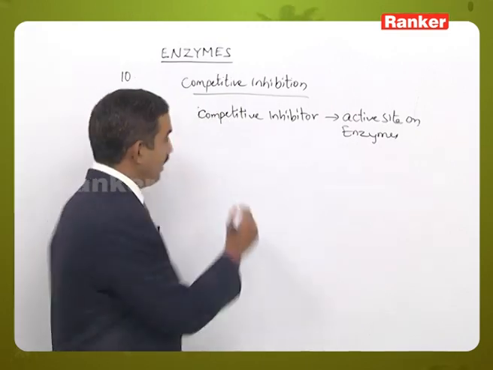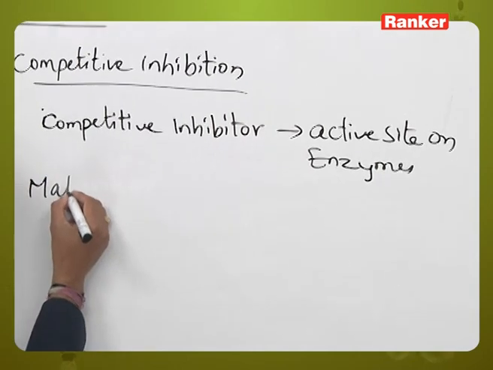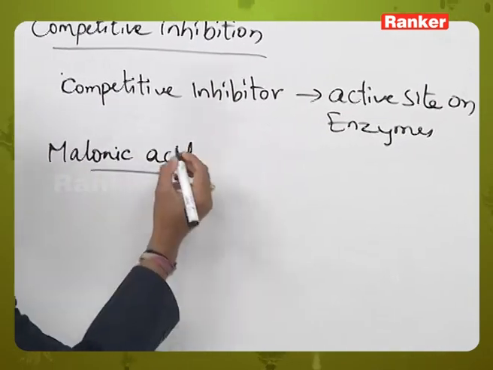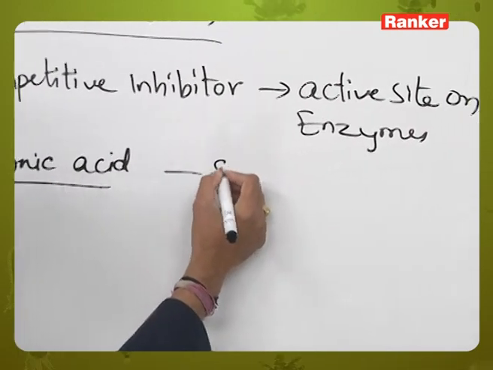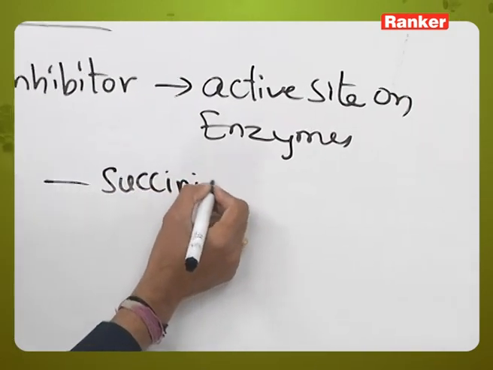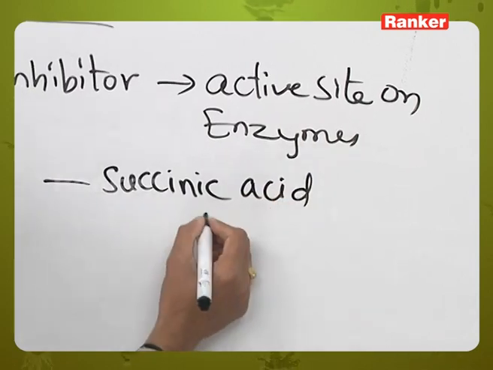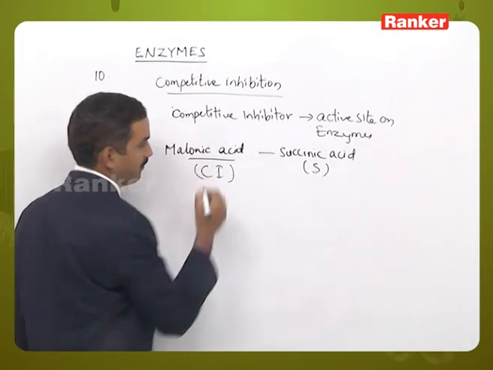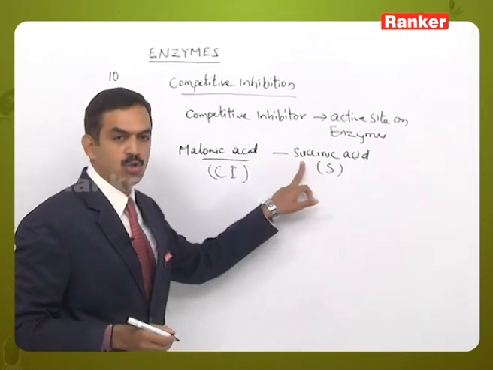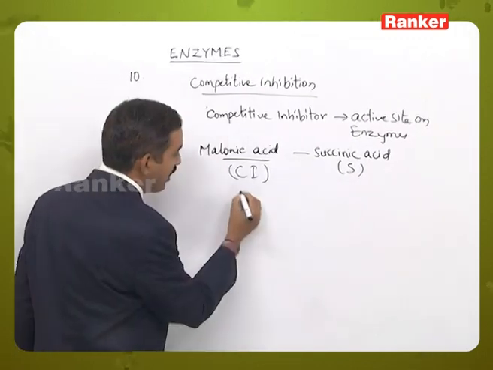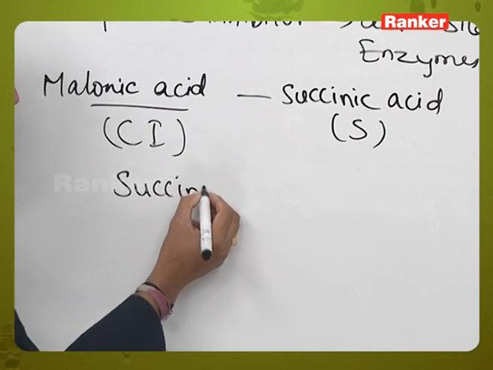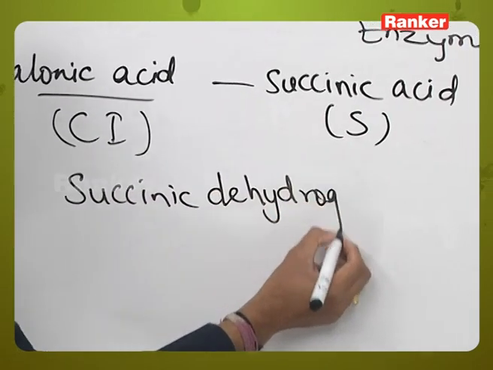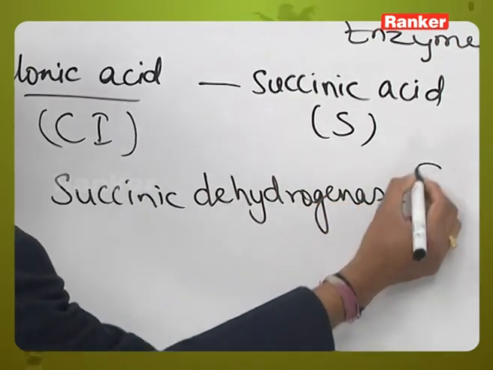So, here malonic acid or malonate is a competitive inhibitor for succinic acid or succinate. That is, this is a substrate molecule and this is a competitive inhibitor. Actually, succinic acid should go and occupy the active site on an enzyme called succinic dehydrogenase enzyme. This is an enzyme.